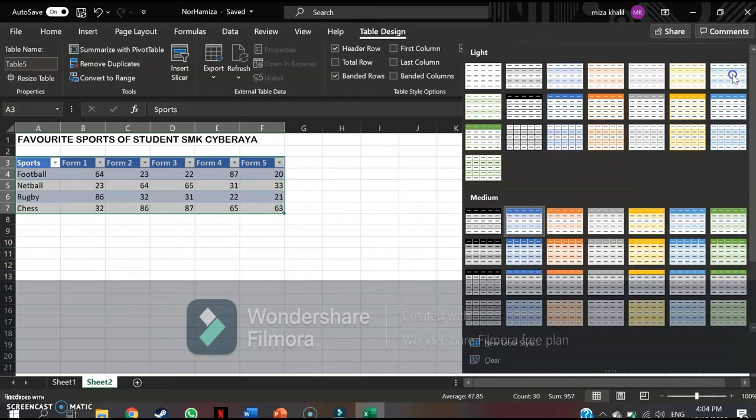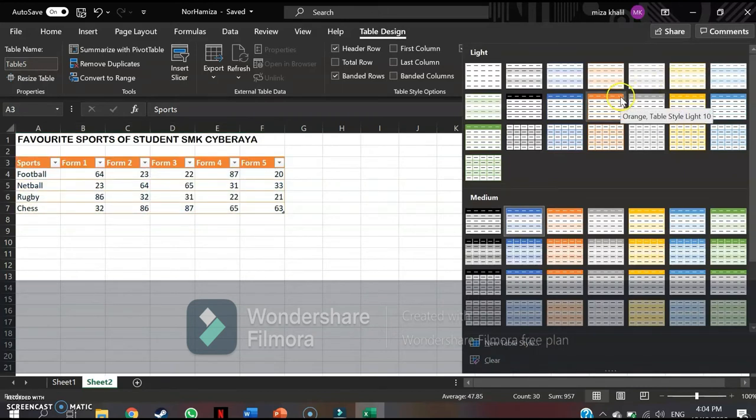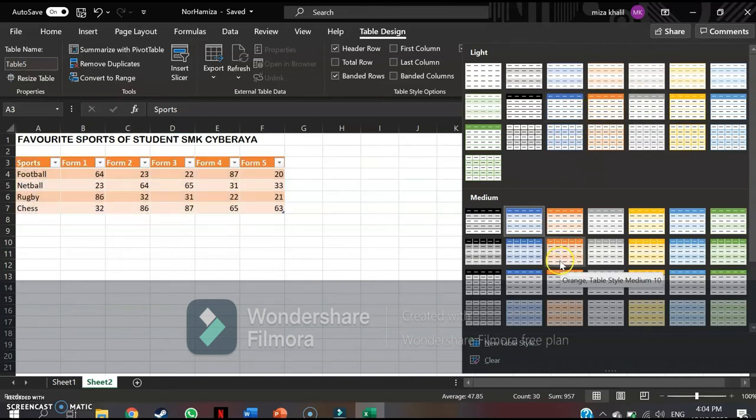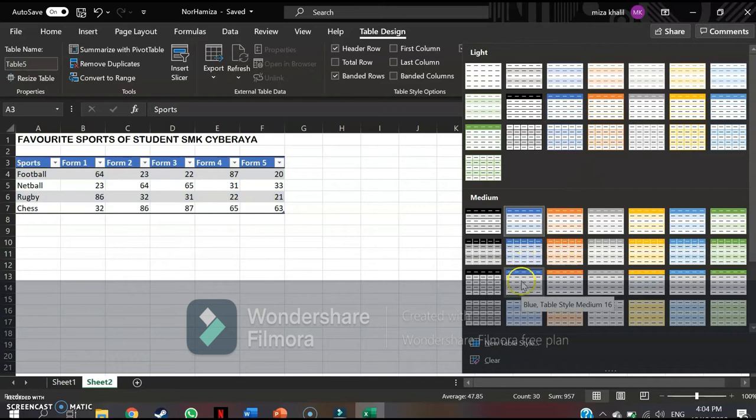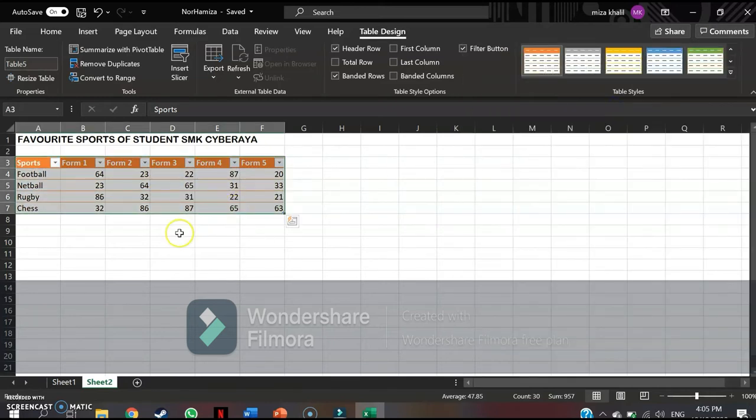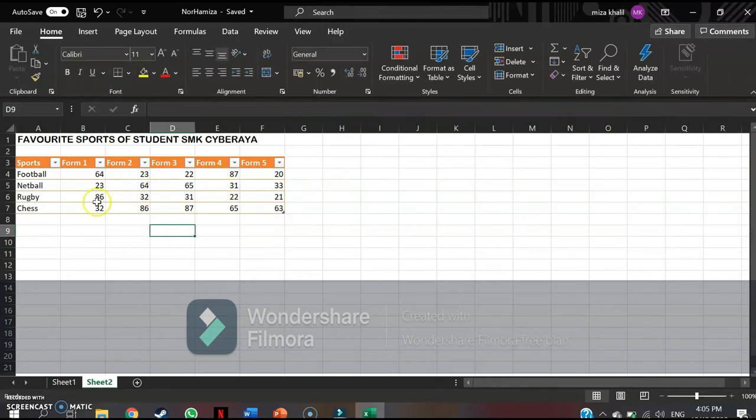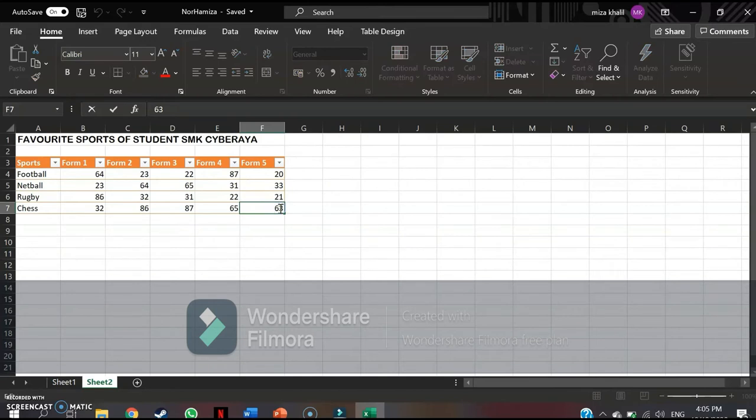Okay, I'm gonna change the style of the table, so we can see there are too many, like Medium. So I'm gonna choose my favorite color, but let me think first. I want to look formal, not too weird. Okay, I'm gonna change to orange color. Okay, so this is the table.